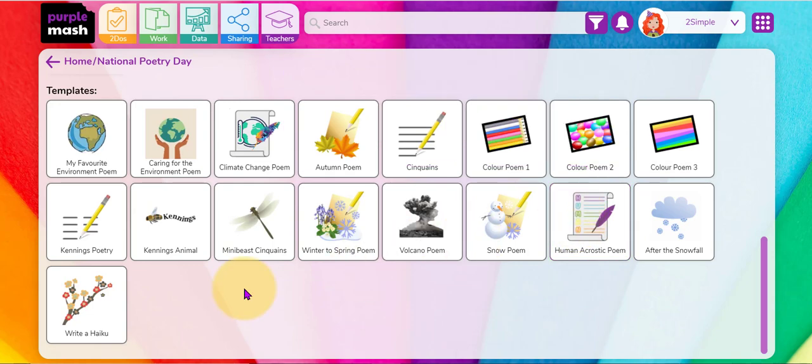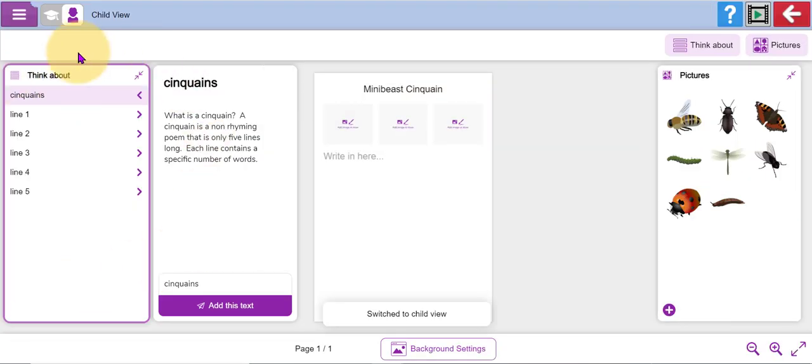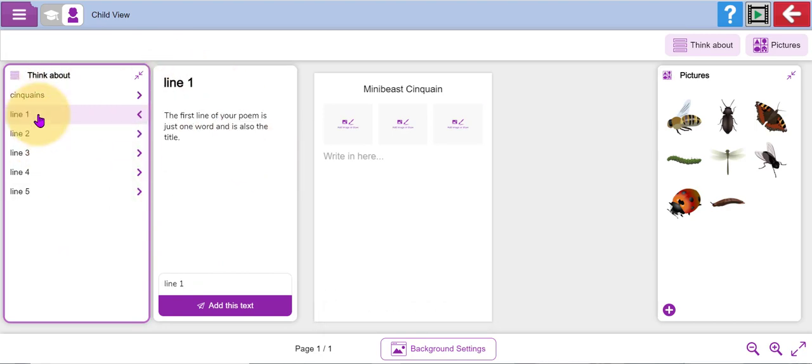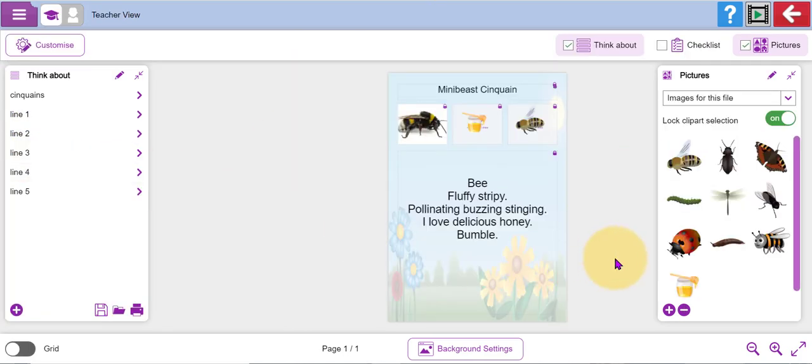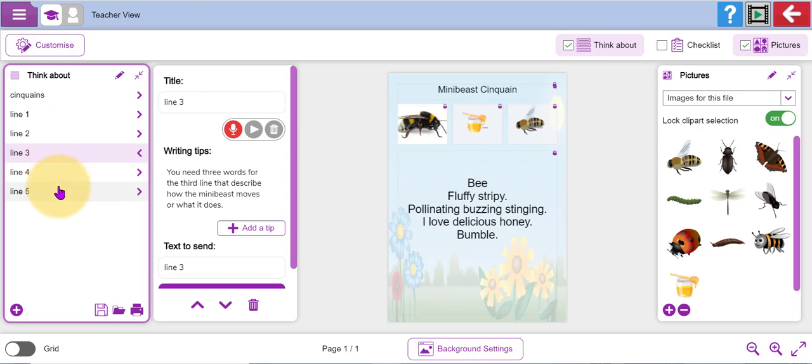And inside these, on the Think About option on the left-hand side, it will clearly explain what a cinquain is and how I write a cinquain line by line. So here is my mini beast cinquain. Now you'll see I've put some images in the top there, and I've written it exactly according to the instructions for line 1, 2, 3, 4, and 5.